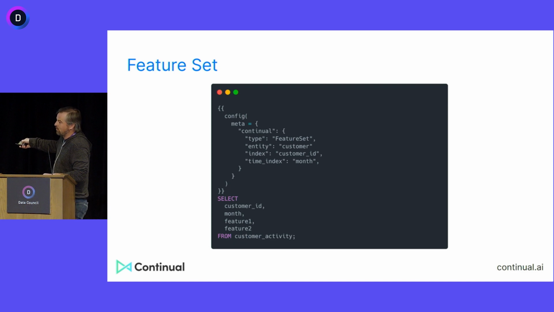Then there's a time index. It's super important for machine learning use cases to pay very careful attention to time. So here we have a time index, which is saying that this feature is for this particular moment in time. What did I know about the customer at this particular moment in time? So that when I predict whether they're going to churn, I'm using the right information that I had. I'm not leaking information, right? So we register this with our system. Now we have features that we can use in a lot of predictive models.